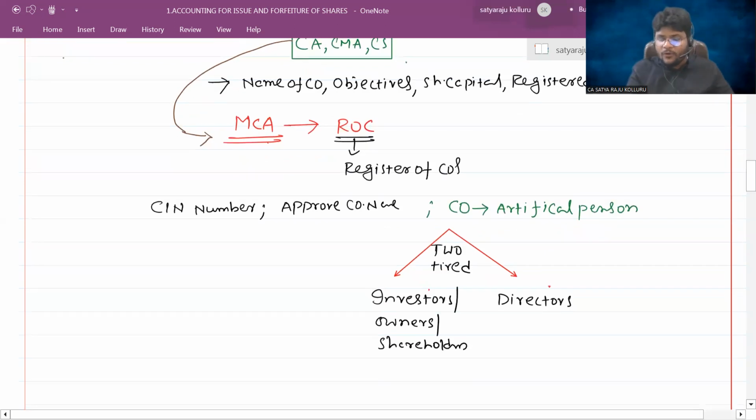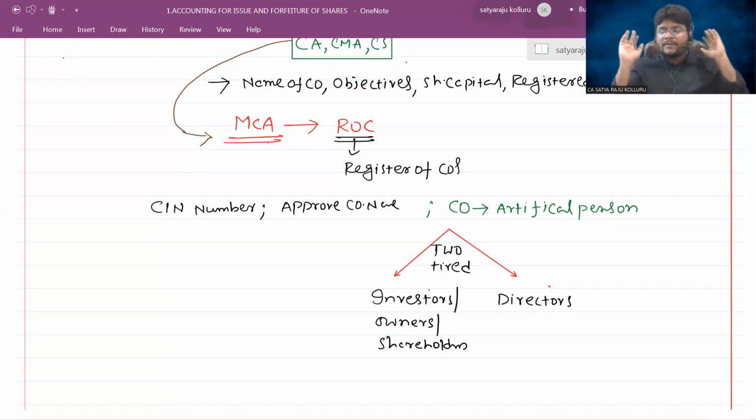Now, shareholders will invest in the form of share capital into the company. With that money, directors will conduct the business operations through various decision-making policies, participating in the regular day-to-day business activities. As a result, shareholders will decide certain remuneration for the directors as well. Then the profit attained by the entity is ultimately shared by the shareholders themselves. That is the major thing in the company form of organization. Is it okay, guys? All of you, concentrate now.